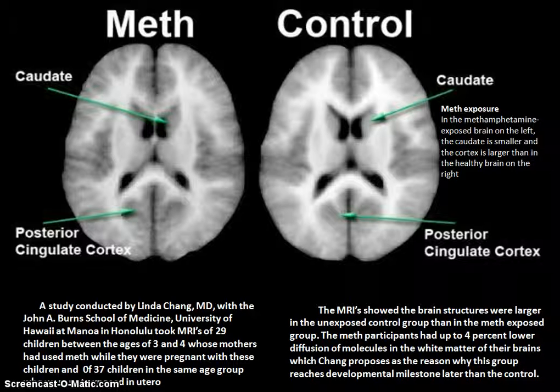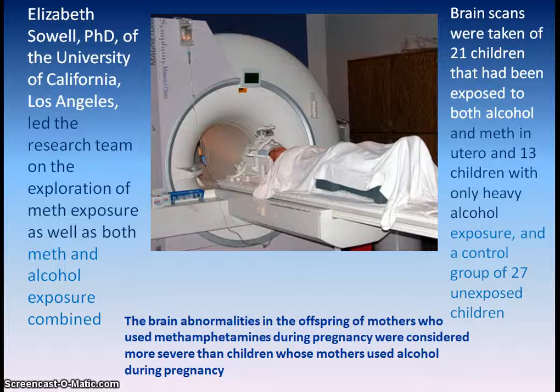So because of that result, there was also another study done by Elizabeth Sowell in which she compared a group of children whose mothers had used alcohol and meth, and then just alcohol during pregnancy, and the brain abnormalities in the offspring of mothers who used both meth and alcohol were significantly more severe than the children whose mothers solely used alcohol. So it's important to be aware of that.